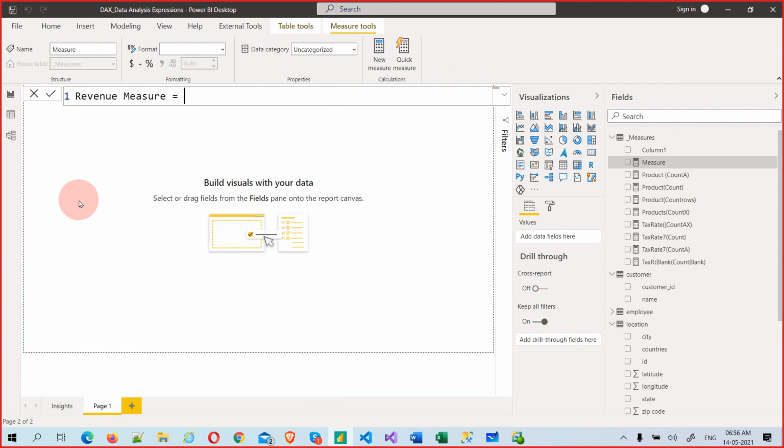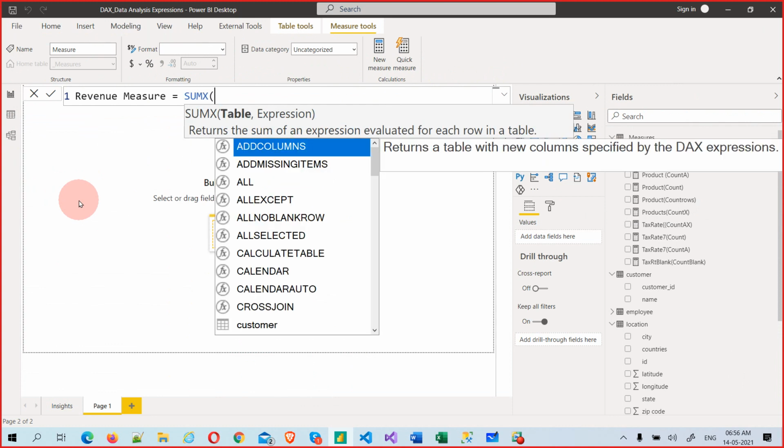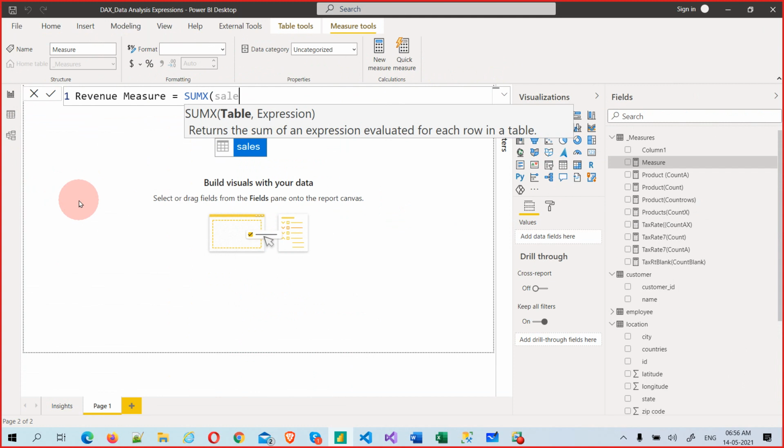So how to calculate the measure? I can do it using SUMX. How will SUMX work here? SUMX of the table, which is the sales table. Inside the sales table, I want to do row by row operations. That's where the X comes into the picture. What does row by row mean? Quantity into price, quantity into price, quantity into price, and then give the sum. You cannot use the SUM function here, but SUMX will work.